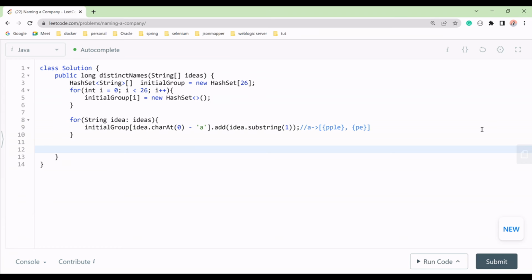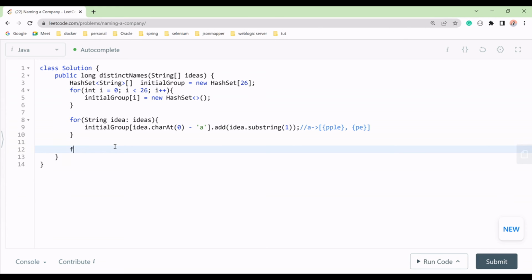Now what we will do, we will calculate the number of total valid names that will come from every pair of the group. We'll take the group, and from the group we'll find every pair, right? So for that, we will go to all its length. All the groups, you can say, that we have initialized. So in total how many groups have we created? 26 groups we have created. So for that we will start with the group.